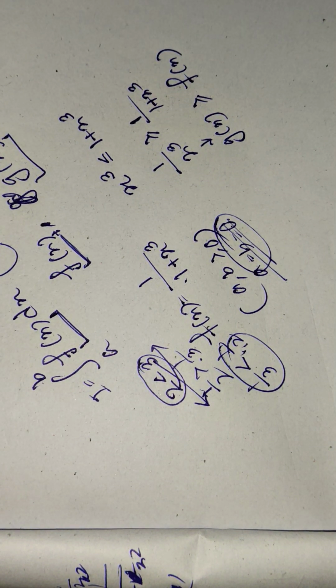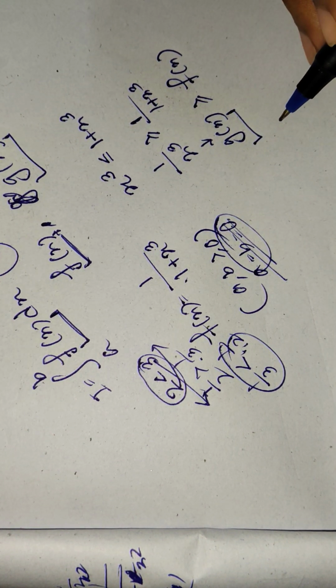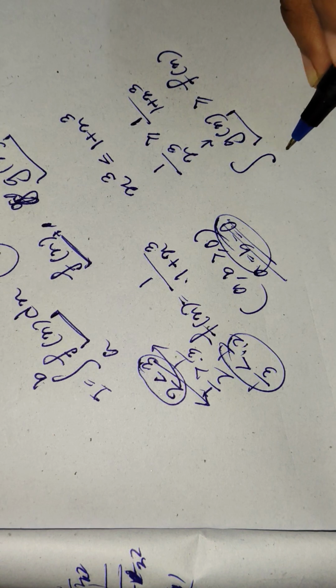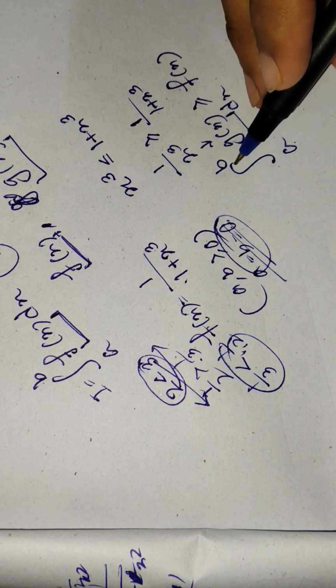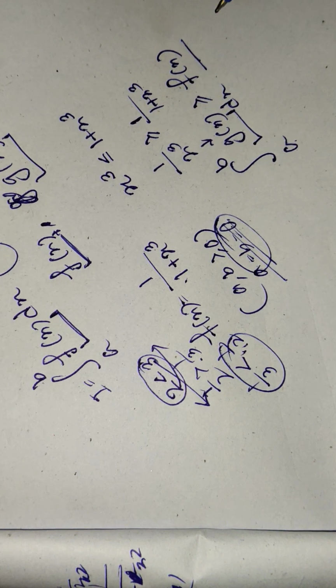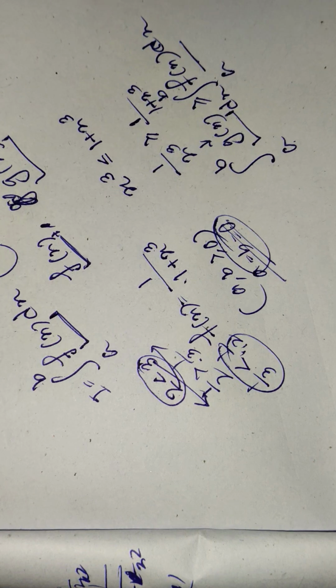Now comparison test is saying to us, if the integral of g(x) with respect to dx from the same limit a to b converges, then the integral of f(x) from a to b will also converge. Hopefully you can understand.